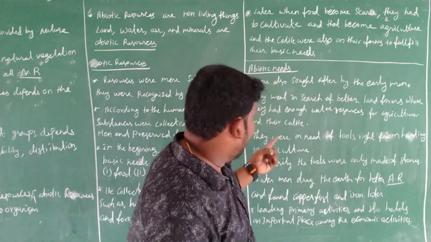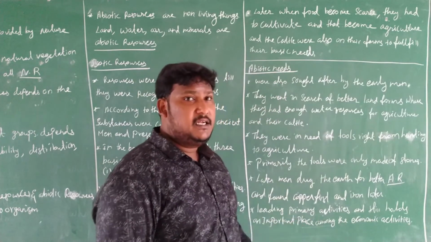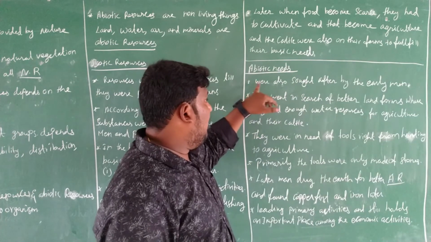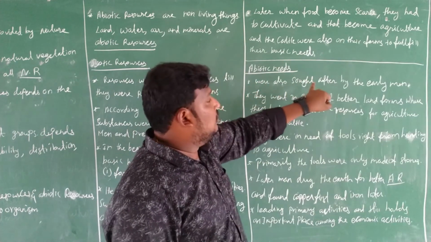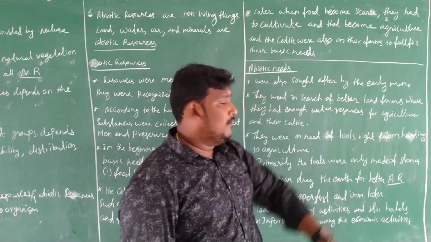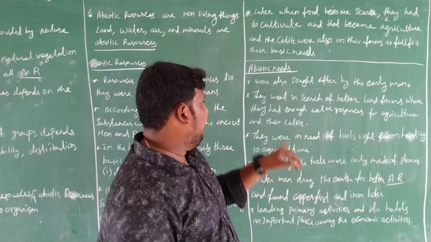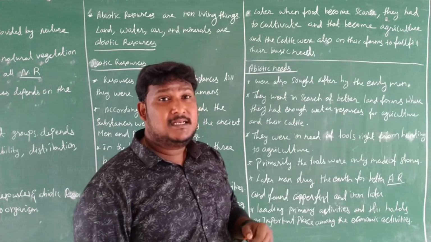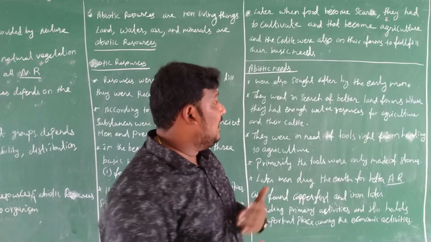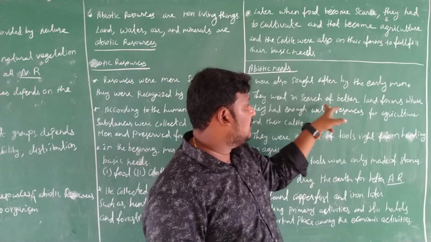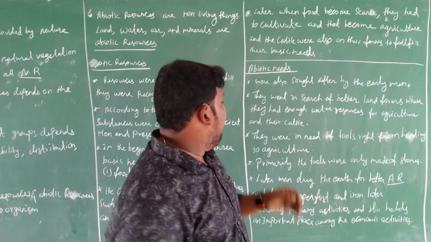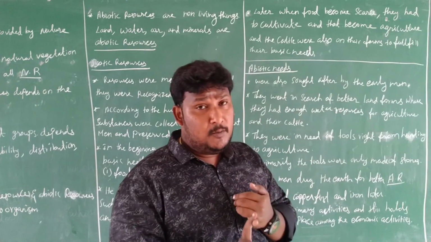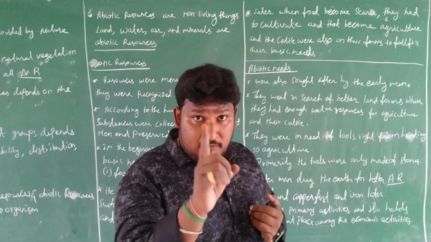Now we see the abiotic resources. Abiotic resources were also sought after by the early man. They went in search of better land forms where they had enough water resources. First one is water.